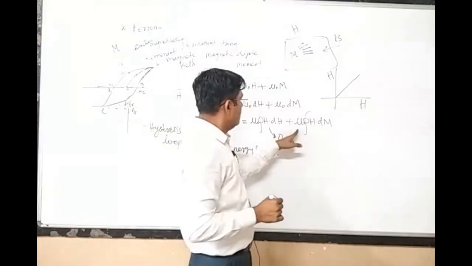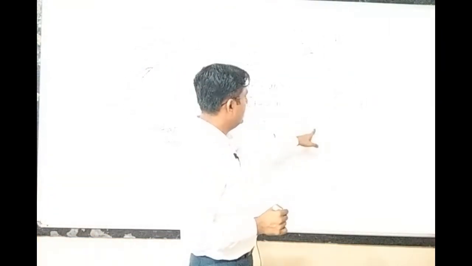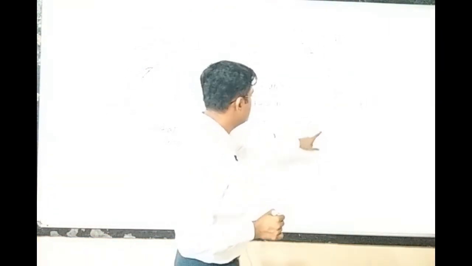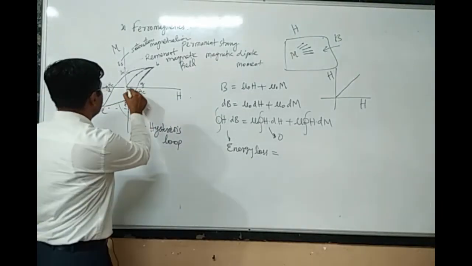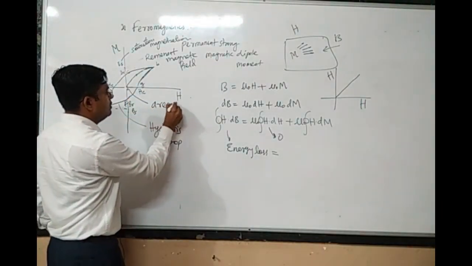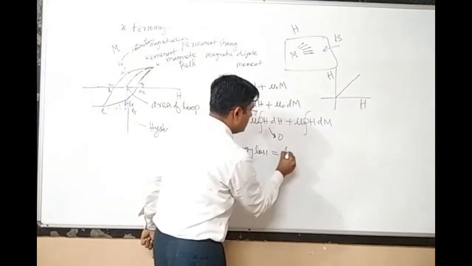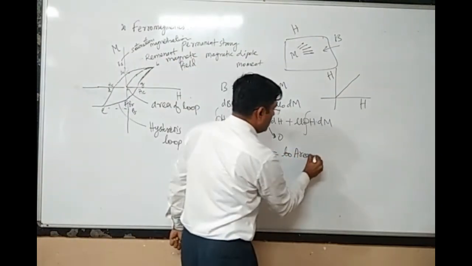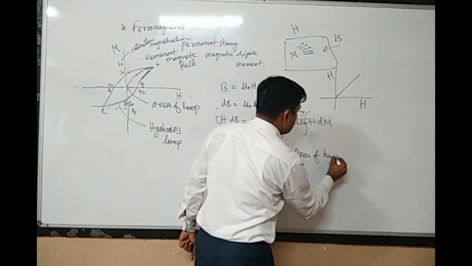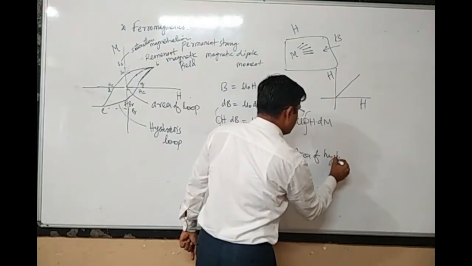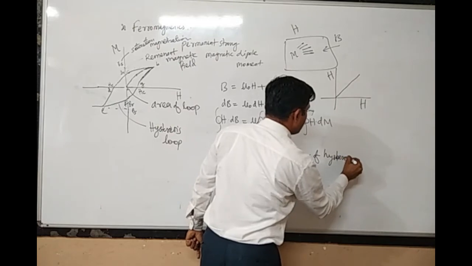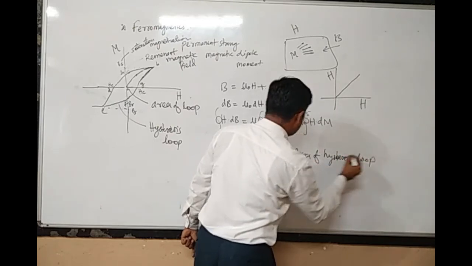And mu0 times H dot dm. This H dot dm geometrically is nothing but the area of the loop. So the energy loss is nothing but the area of the hysteresis loop.